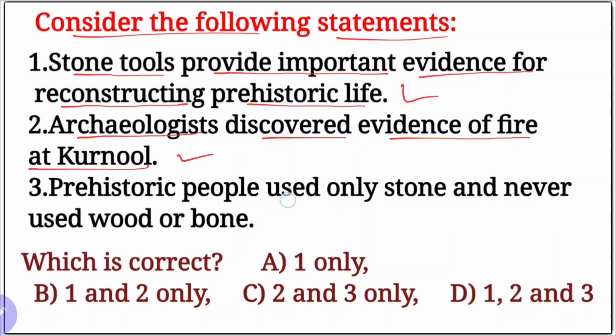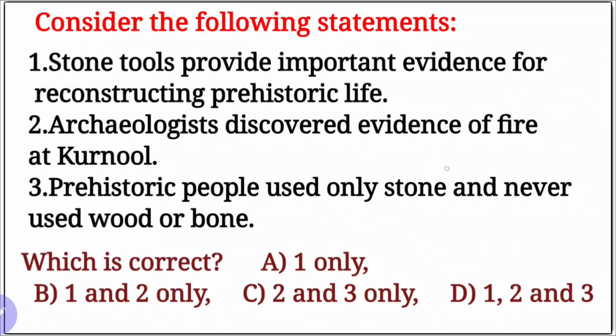Prehistoric people used only stone and never used wood or bone. Handle making mostly happened with bone and wood. This statement is wrong. So let's begin first. Which is correct? Only one is correct. B, 1 and 2; 2 and 3; and 1, 2, 3. Our right option is here B, 1 and 2 only.